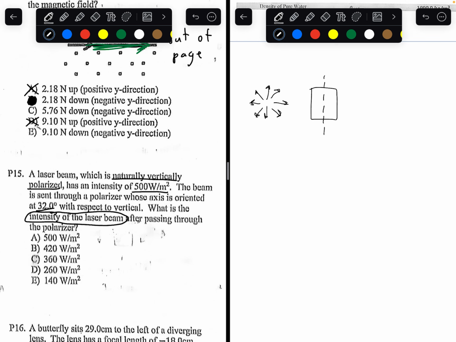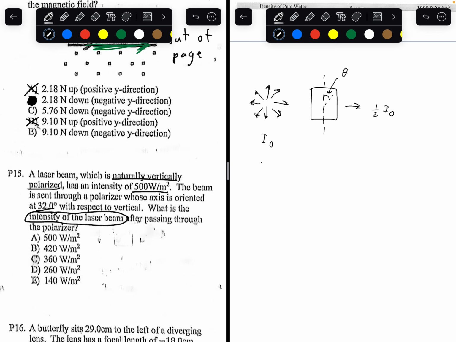So 32 degrees would actually be 32 degrees with respect to the midline, right here. So it's sent through the first polarizer, and one key property to note is that regardless of the angle of this polarizer, we don't care what the angle of the polarizer is. If this light has an intensity of I naught, the light that exits the polarizer has the intensity of 1/2 I naught.